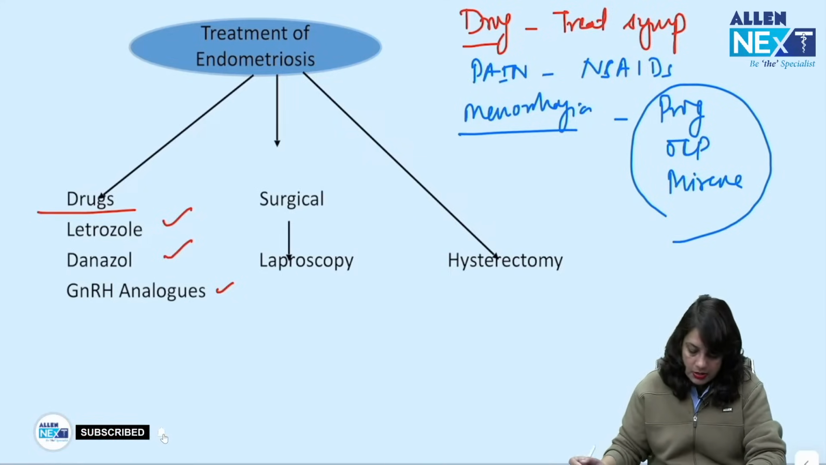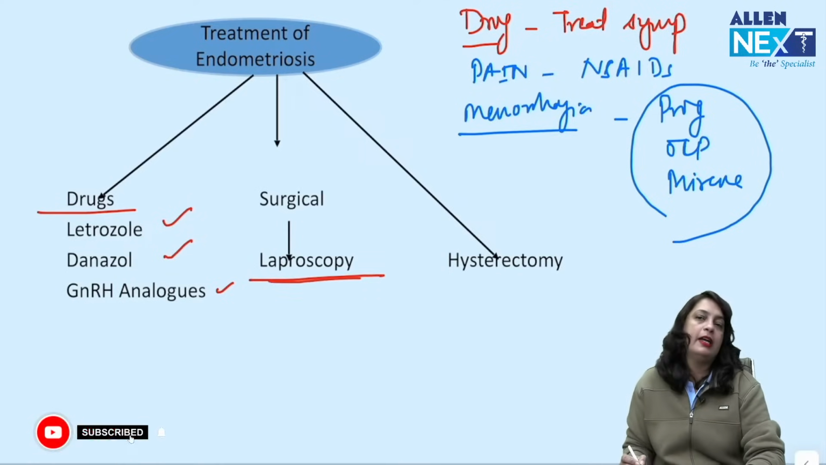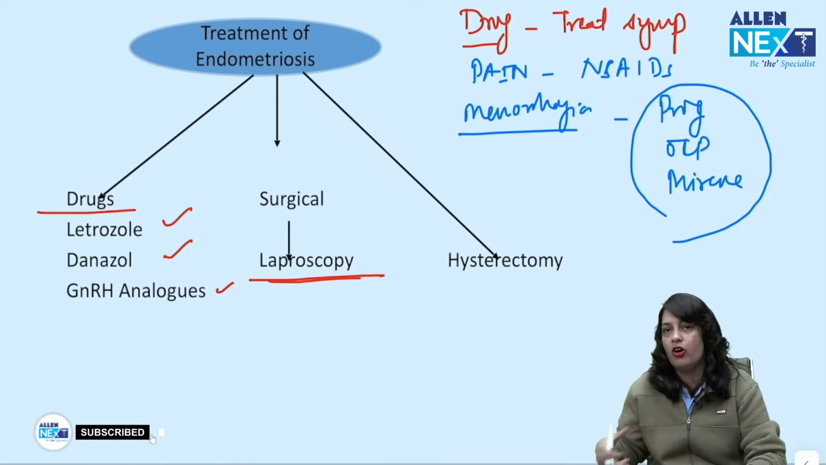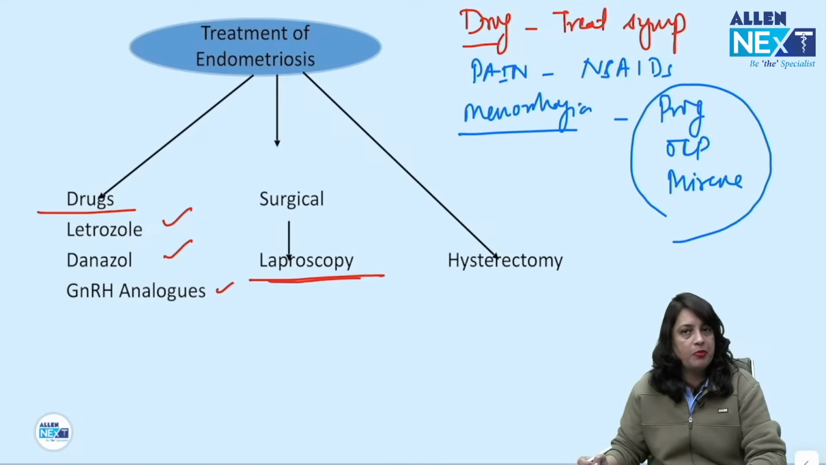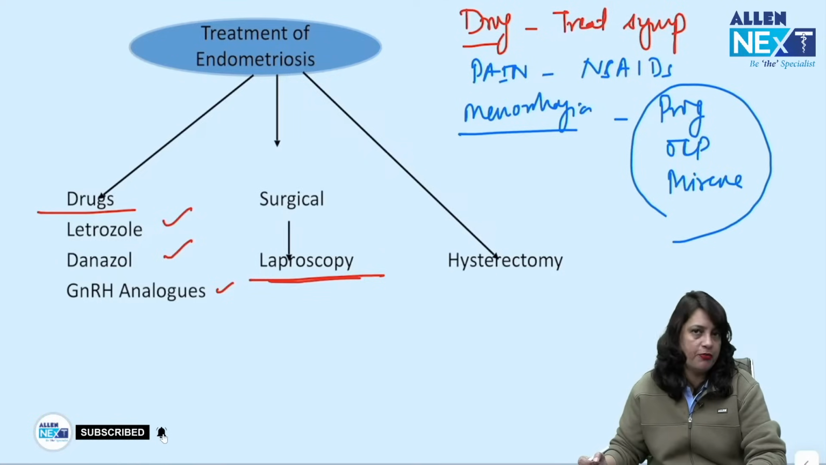Now, surgical management: conservative, or if you are planning adhesiolysis, then the best is laparoscopy. If the family is complete or there are associated findings of fibroid or adenomyosis, then hysterectomy is reserved for those patients who are not responding to medical treatment but the family is complete.